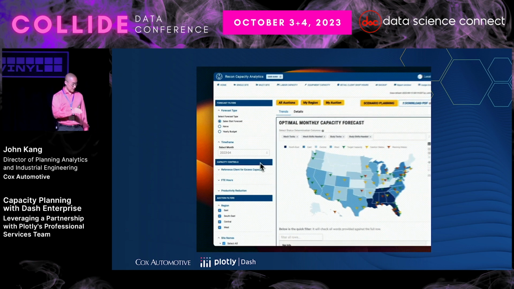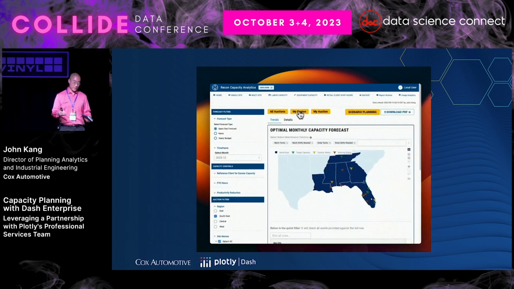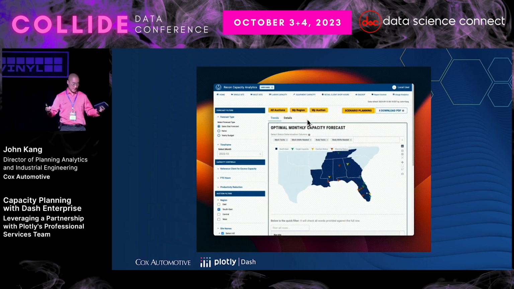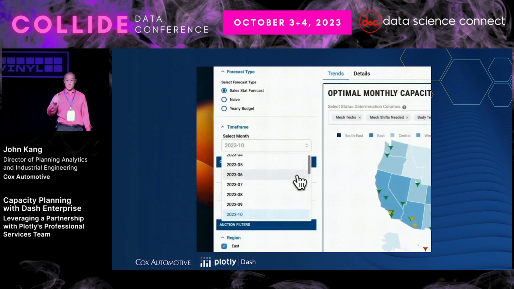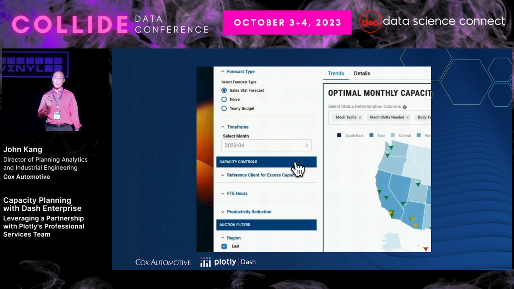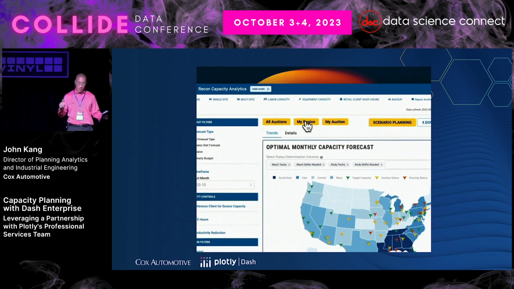So here we're selecting a time frame. This is April 2023. We're selecting my region. We're in Georgia, so we're in the southeast. And as you can see, it's pretty quick, but you can see red, yellow, green. At a quick snapshot, you can look and say, hey, in my region, these auctions we have concerns about, I need to double click on them. Or these auctions are green, maybe we need to bring in more demand or shift demand, right? And you can also click on all auctions.